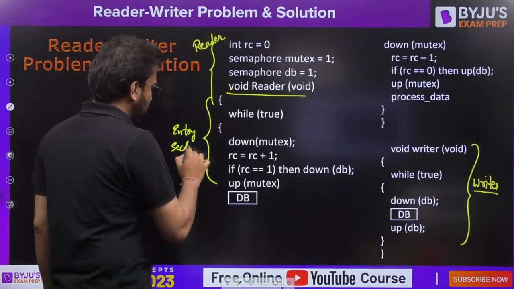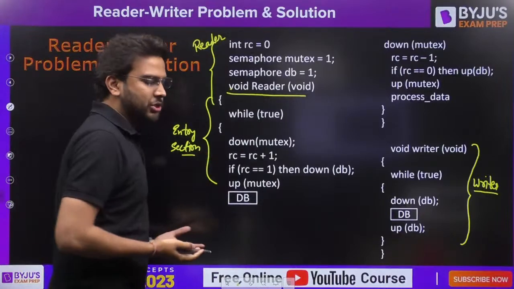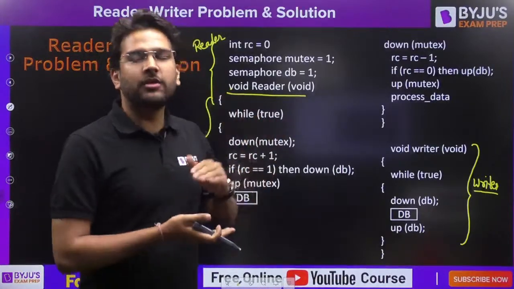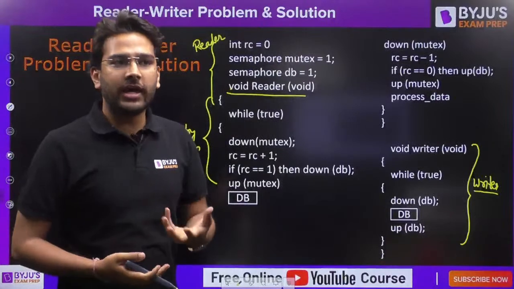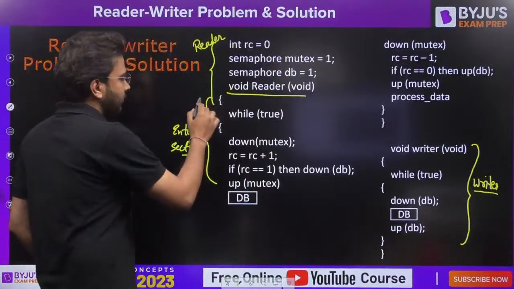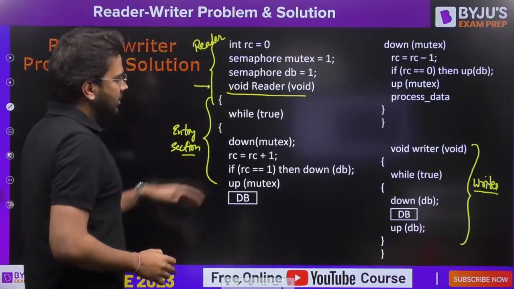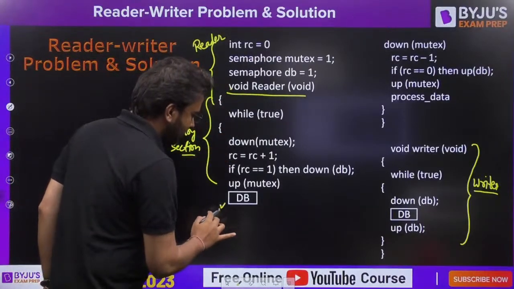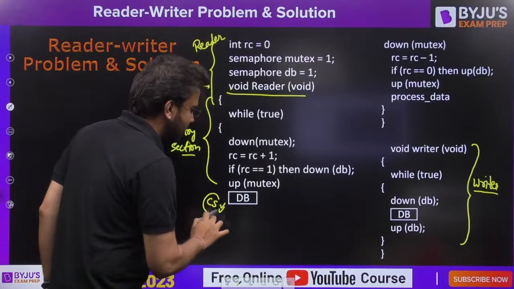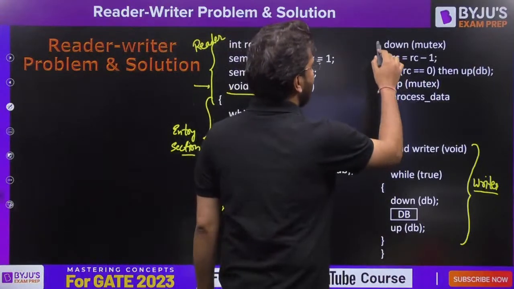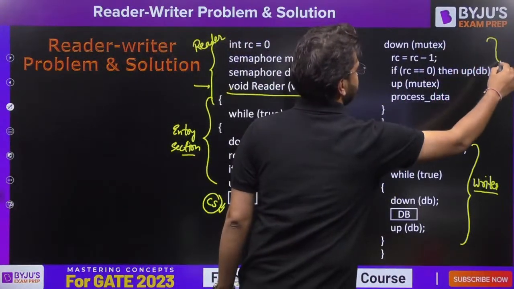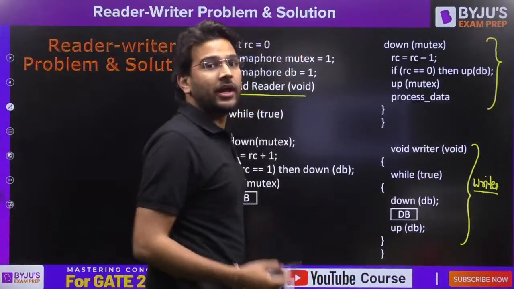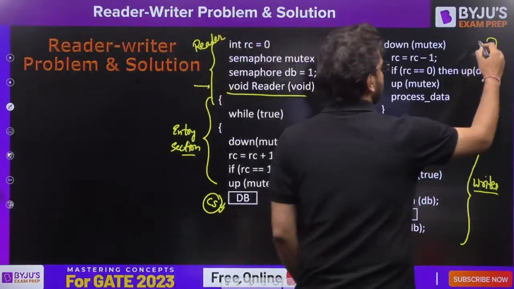So I hope you know the template of synchronization. First we have the entry section, then we have the critical section, and then we have the exit section. So from this point onwards, we have the entry section of the reader, this database is the critical section, and then you have this one as the exit section of the reader.